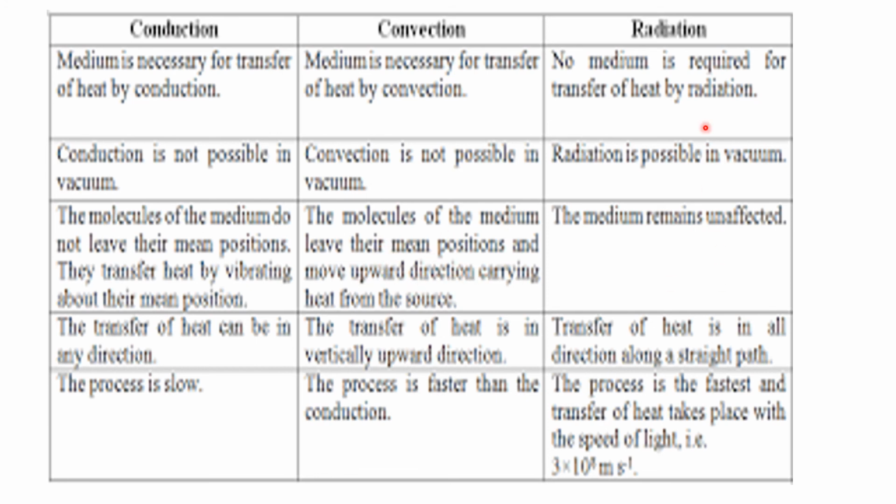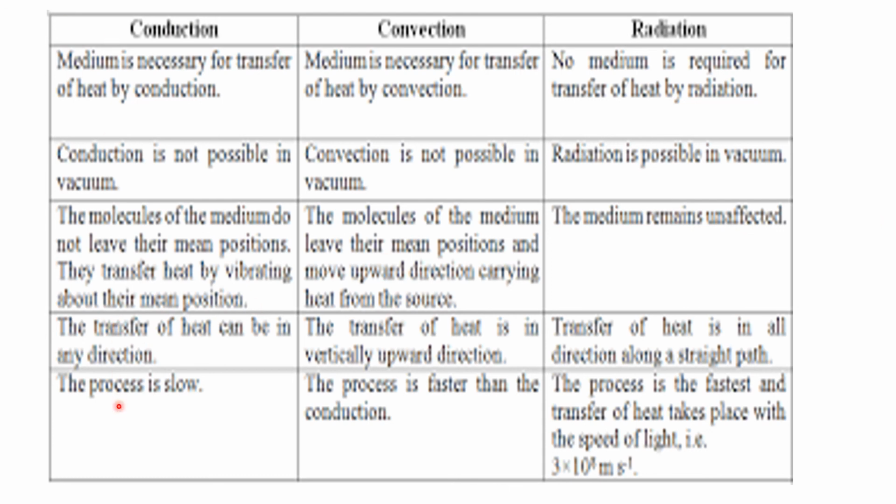And in radiation, the medium remains unaffected. There is no role of the medium. In conduction, the transfer of heat can be in any direction, particle to particle. In convection, the transfer of heat is only in the upward direction. And in radiation, the transfer of heat is in all directions along a straight path. So when you see the sun, the radiation reaches in every direction in a straight path. You know that light travels in a straight line.